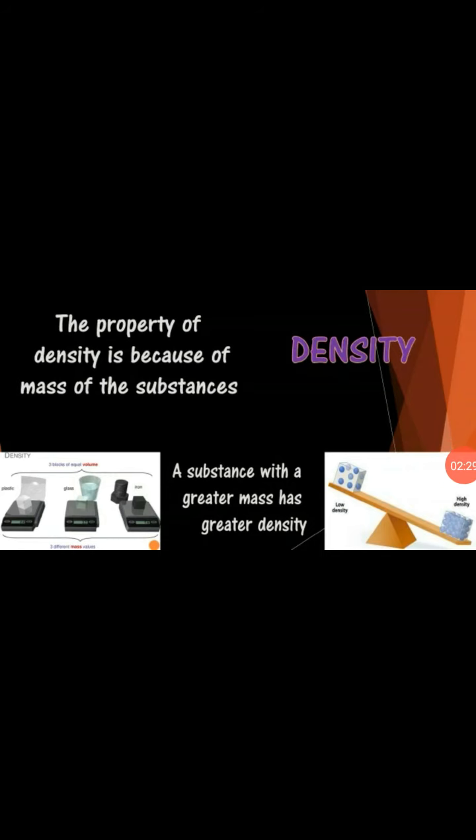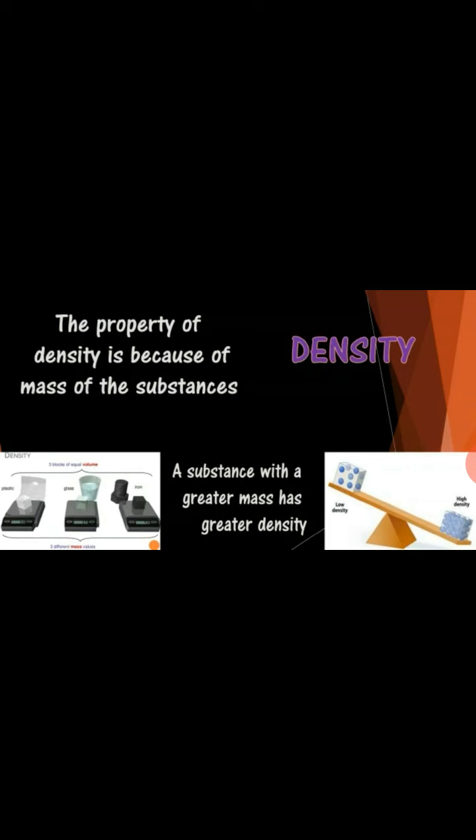Next point is density. What is the meaning of density? Density is a property related to the mass of a substance. Students, if you take two blocks of the same size, one wooden and the other of iron, and weigh them on a balance, the weight machine, how would they compare?